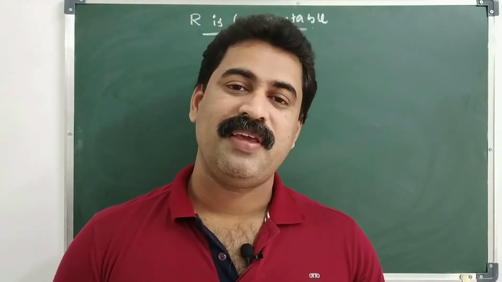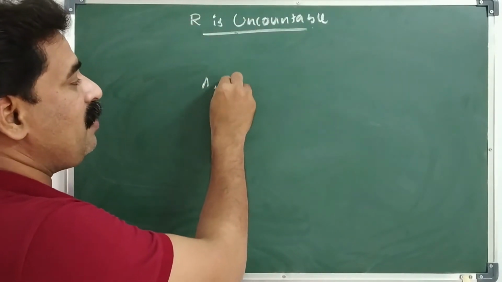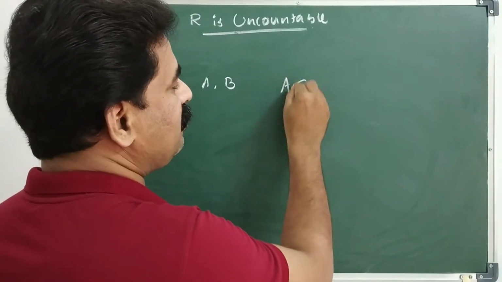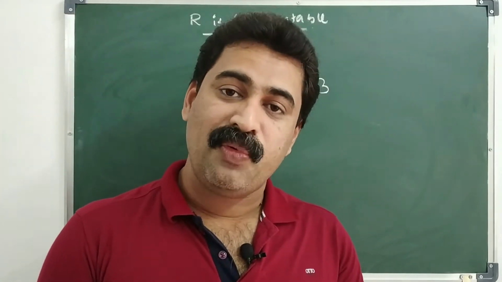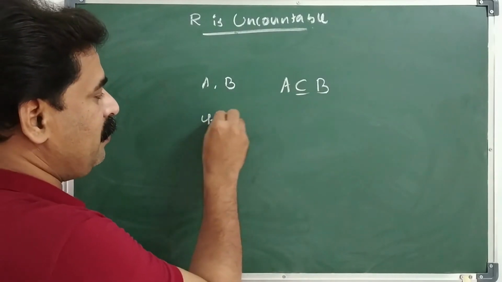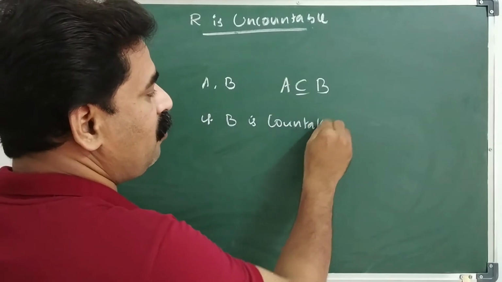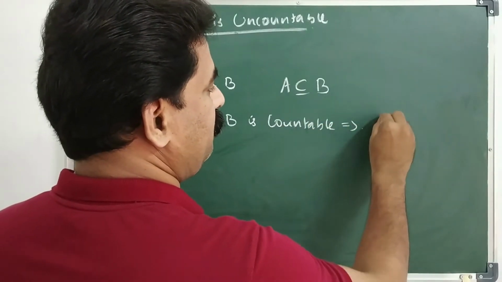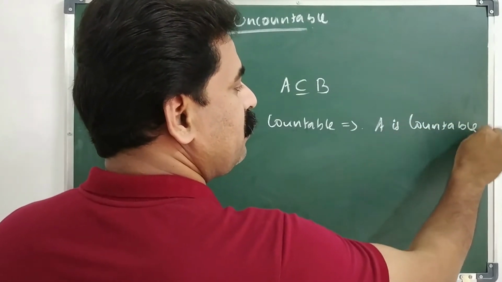Let A, B be any two sets with A a subset of B. Then if B is countable, then A is countable. Clear?